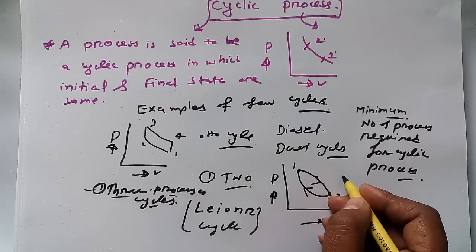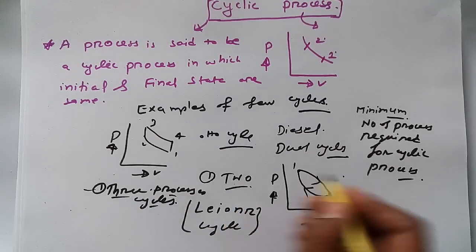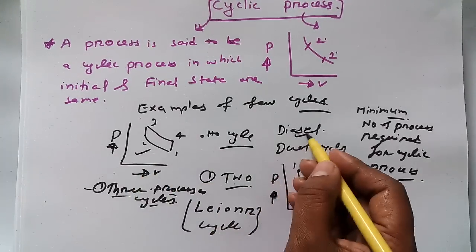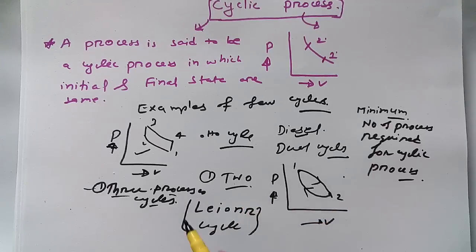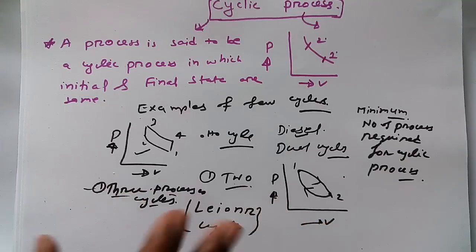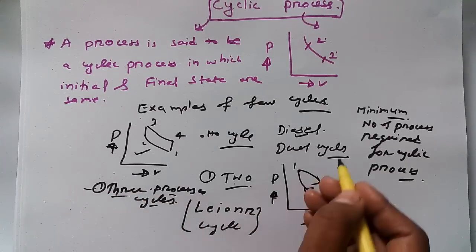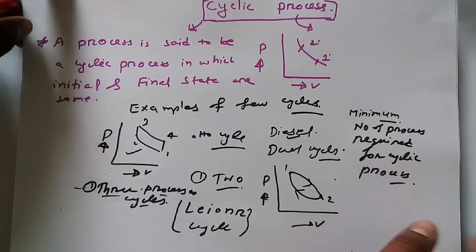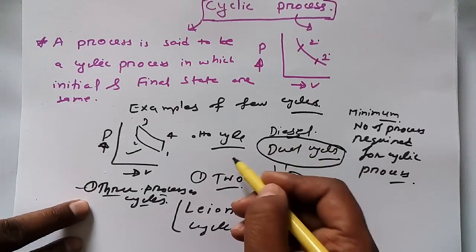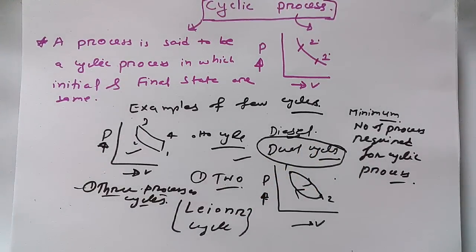Now let's talk about 4 process cycles. That means here the Otto cycle, the diesel cycle, these are 4 process cycles. Other than this, the Brayton cycle is there, the Ericsson cycle is there, the Stirling cycle is there. All are examples of 4 process cycles. Now if I talk about 5 process cycles, then the example of a 5 process cycle is the dual cycle. So basically from cyclic process, such types of questions are generally asked in competitive examinations.